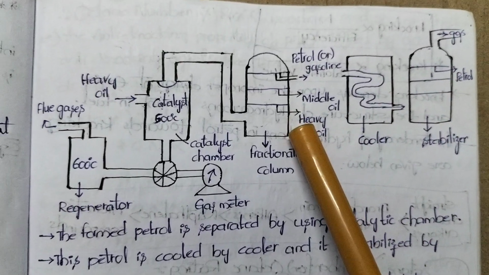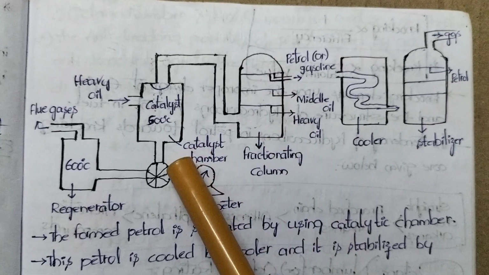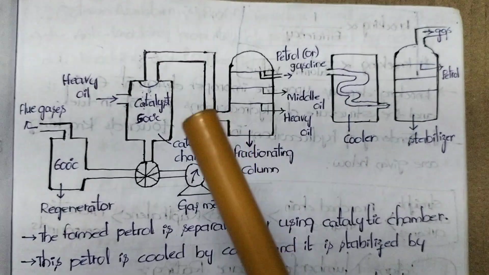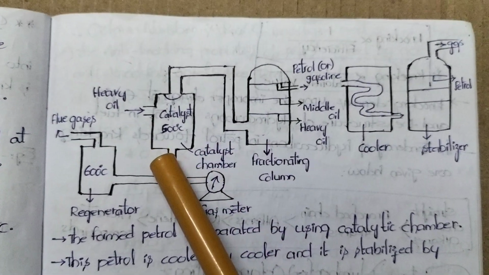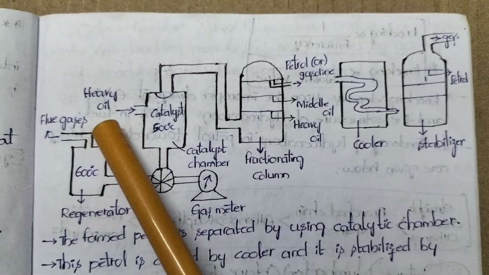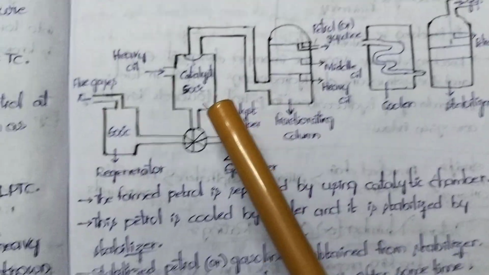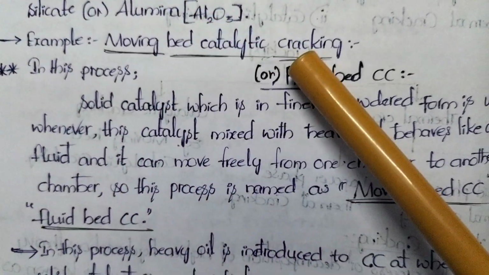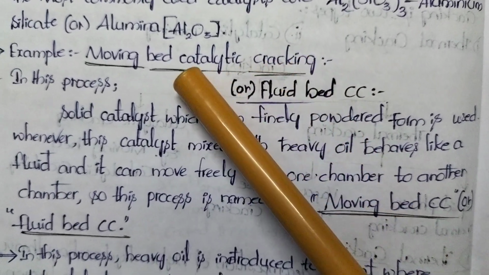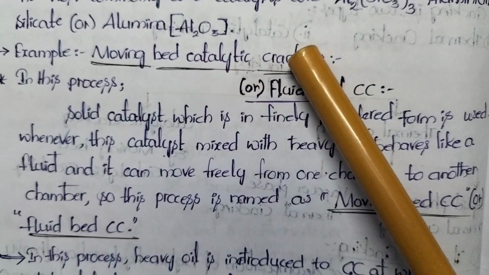Now you have to focus on why this process is called moving bed. We know the meaning of moving. Here bed is nothing but chamber. Cracking is nothing but decomposition of heavy oil into petrol. The process name is moving bed catalytic cracking. Cracking is decomposition of heavy oil into petrol in the presence of a catalyst. That is why this process is called catalytic cracking.